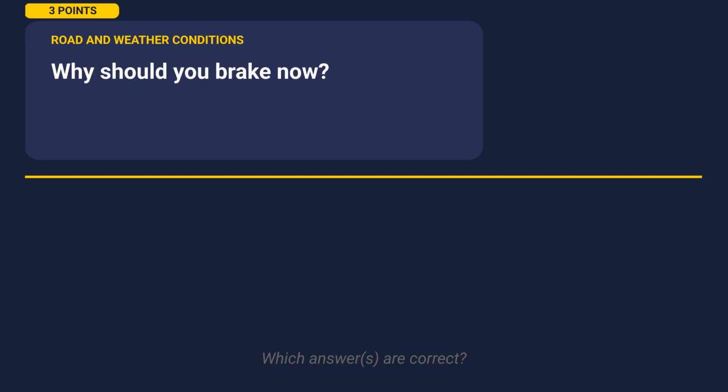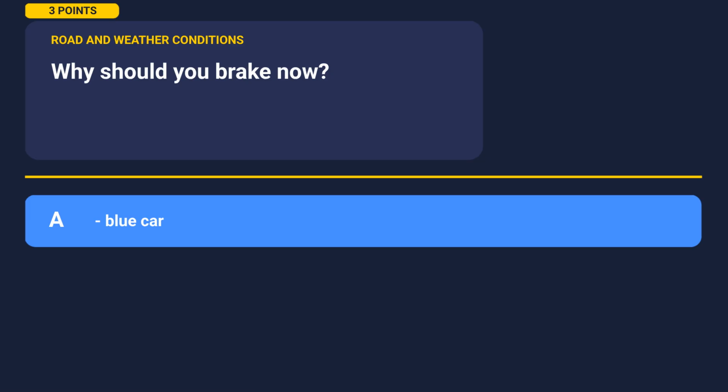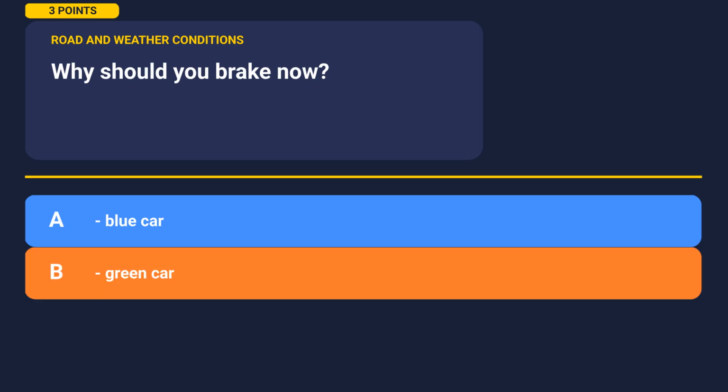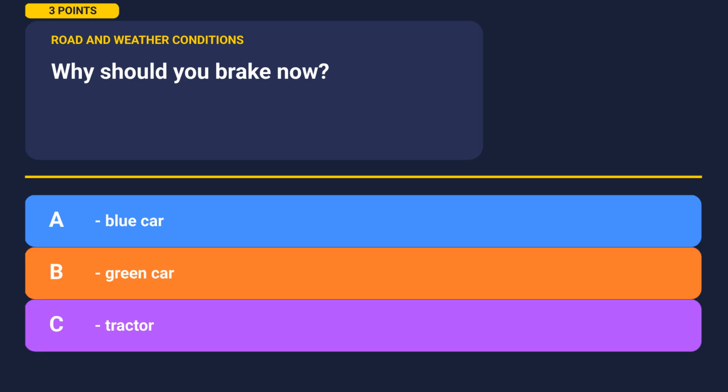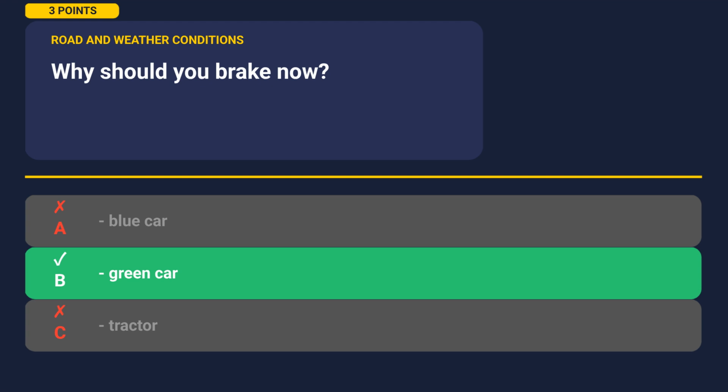Okay, next up, why should you brake now? Take a moment to look at the options. Option A, blue car. Option B, green car. Option C, tractor. If you want more time, pause now. Otherwise, let's jump to the answers. The correct answer is B. Let's understand why.